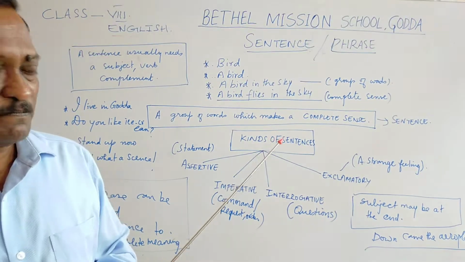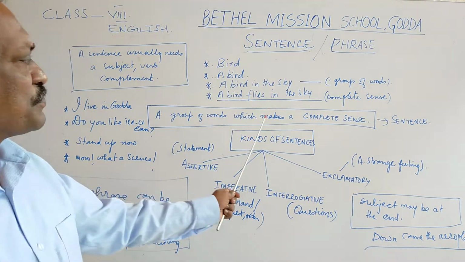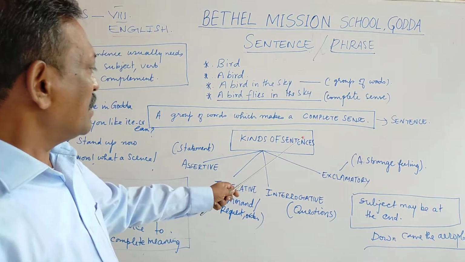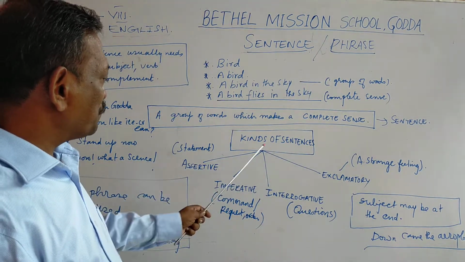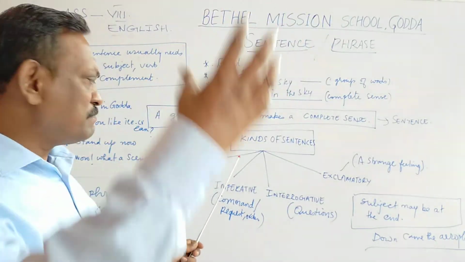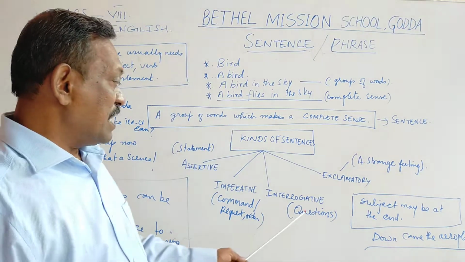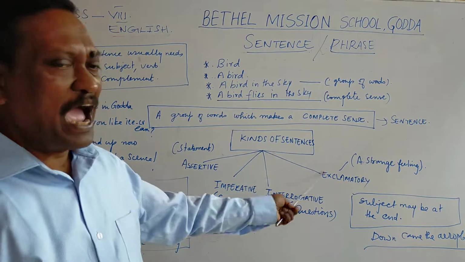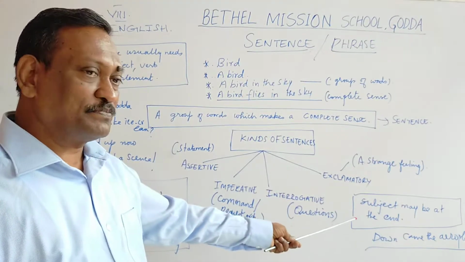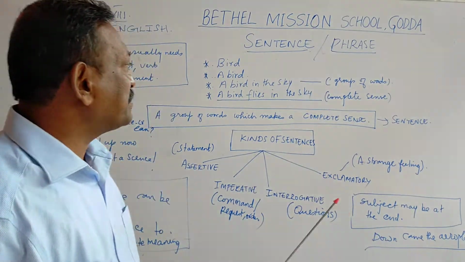Now to wind up, let's come back to the definition of a sentence. A sentence is a group of words which gives you a complete meaning. It has to have a complete meaning. A sentence can be divided into four kinds, namely assertive sentence, which gives you a piece of information, makes a statement. Imperative sentence, which includes a command, order, request. An interrogative sentence, which gives you a question. And an exclamatory sentence, which has a strange feeling in it with an interjection. And remember, a subject may also come at the end of a sentence.